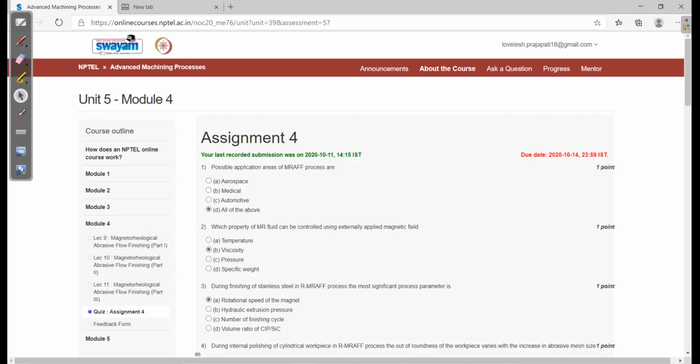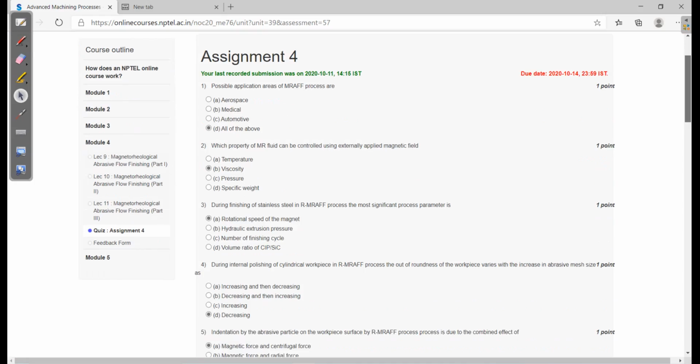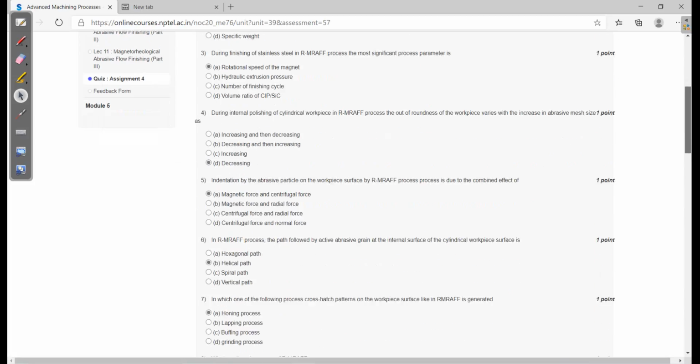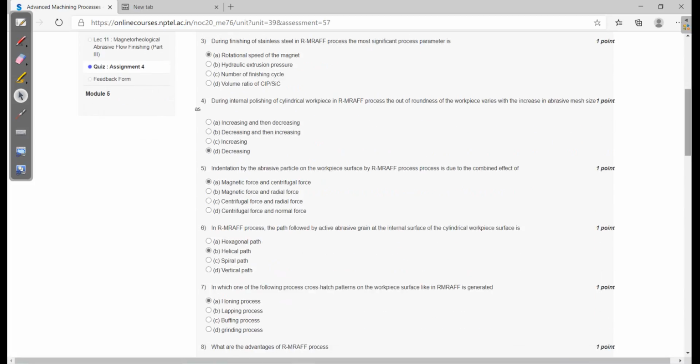The answer is viscosity. And the third question: during finishing of stainless steel in the R-MRAFF process, the most significant process parameter is the rotational speed of the magnet. Fourth question: during internal polishing of a cylindrical workpiece in the R-MRAFF process, the out-of-roundness of the workpiece varies with the increase in abrasive mesh size as decreasing. Decreasing is the right answer.